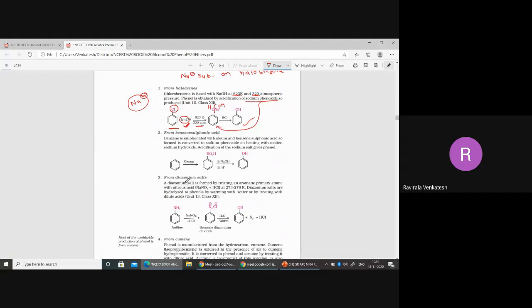Next, the second preparation method. If you observe, we'll take benzene again, an aromatic compound, reacting with what here? Oleum. Oleum is what? Anybody? What's the meaning of oleum? What's the formula of oleum?